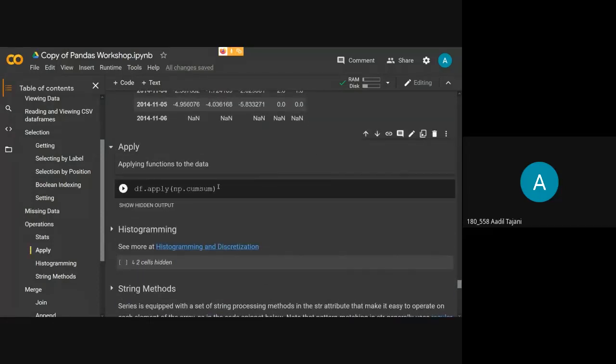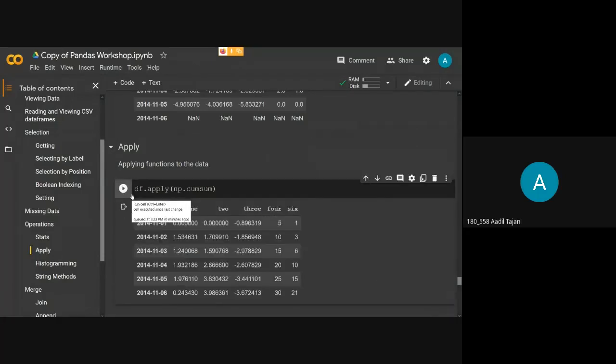Now we'll use apply. These are the basic functions that are already inbuilt in pandas. But what if I want to use some different functions, some numpy functions on pandas? As I said earlier, pandas and NumPy can be used together. They both deal with arrays. What I want is the cum sum of everything in my data frame. There is no cum sum function in pandas by default, so I have to use this apply function, and I have to mention my function inside the brackets.